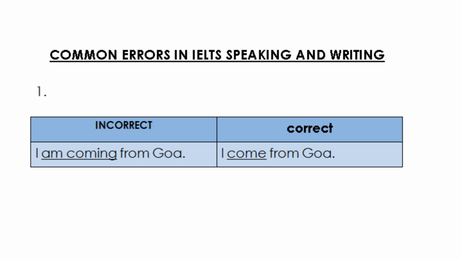So our first sentence is, whenever you are asked where are you coming from, then you might say, I am coming from Goa or any other place. But this sentence is wrong. You could write or say, I come from Goa or any other place instead. Okay, so I am coming from Goa is incorrect and I come from Goa is the correct form of it.